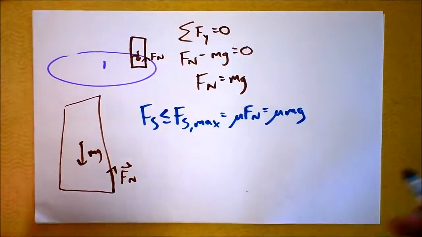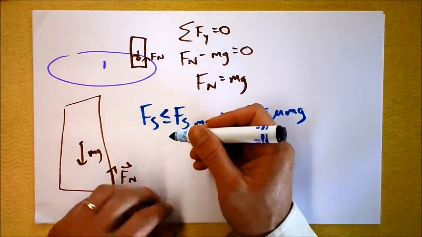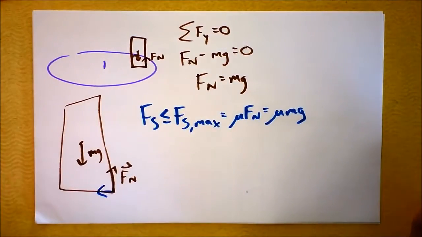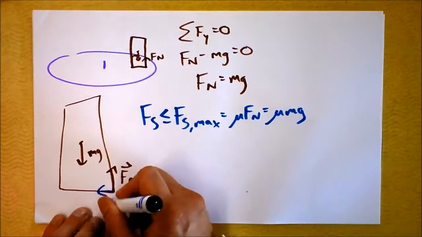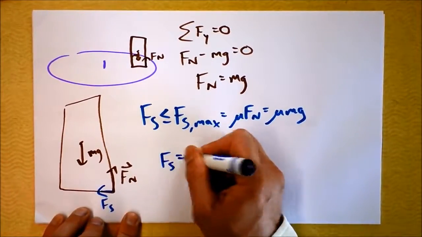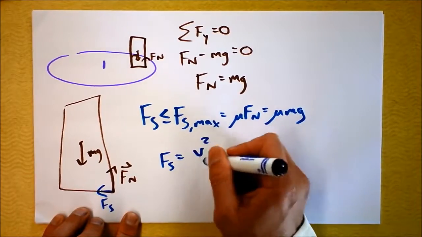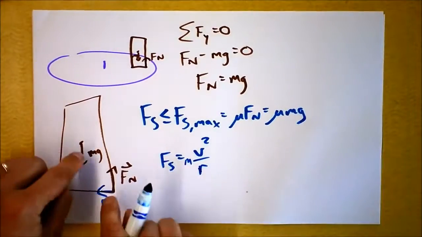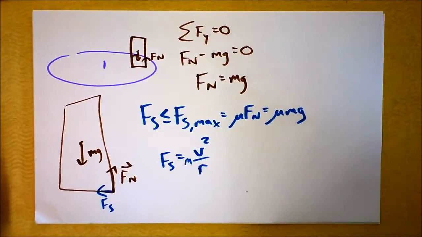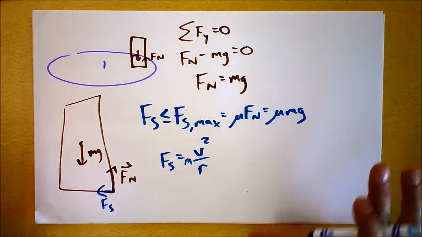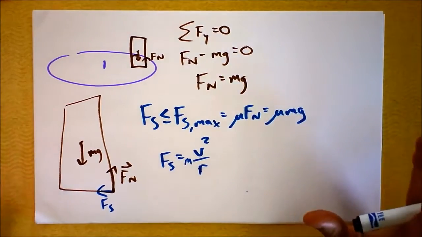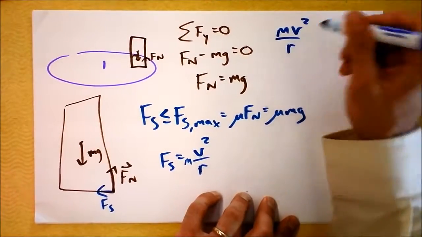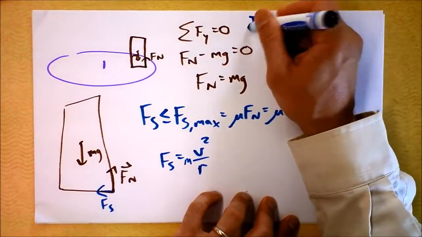Cool, that's fine. Also, Fs, interestingly enough, if we're saying that Fs is the force in this direction, then we know there's acceleration, right? And Fs is providing that acceleration. Fs equals, well, it's going to be v squared over r, that's the acceleration, but it's got to be multiplied by mass, because that's the only unbalanced force. Well, let's go into it. What if we solve this? What do we get? We get m times v squared over r is greater than,